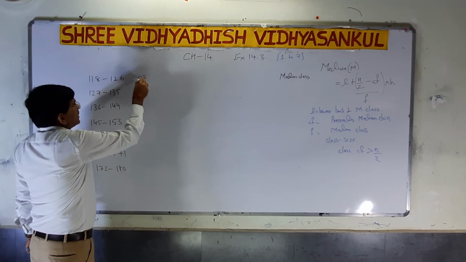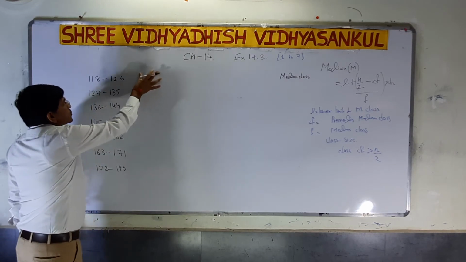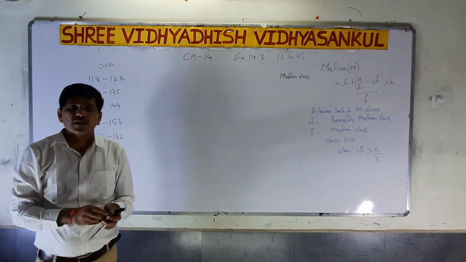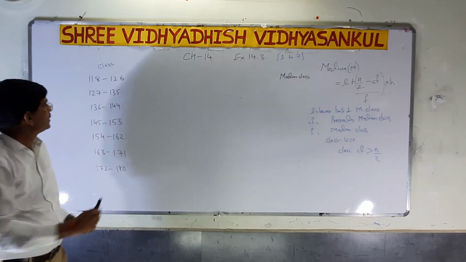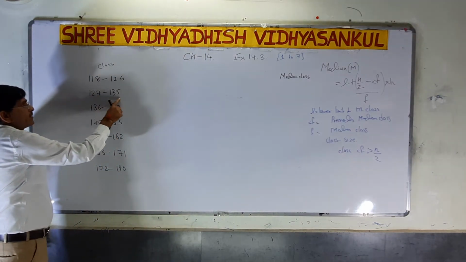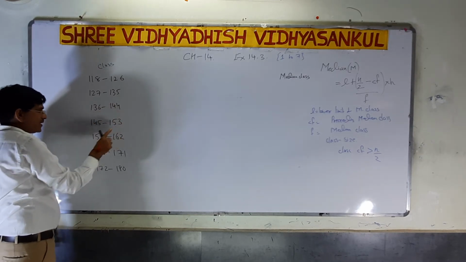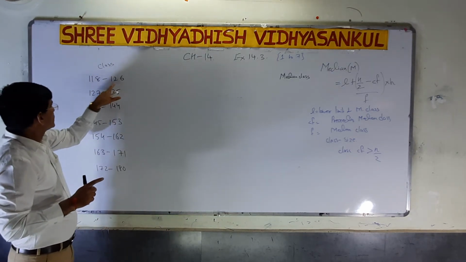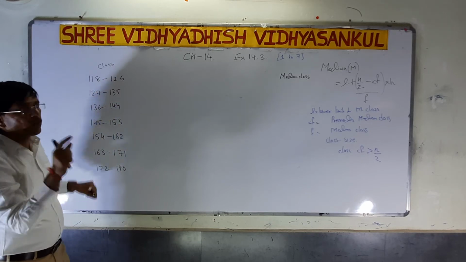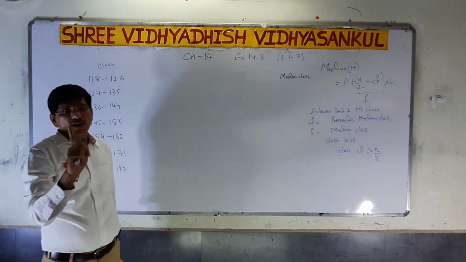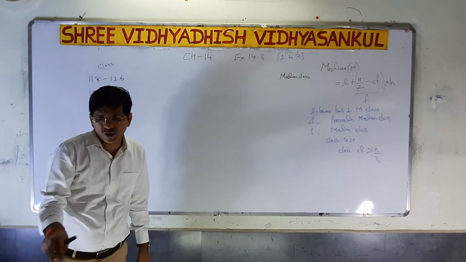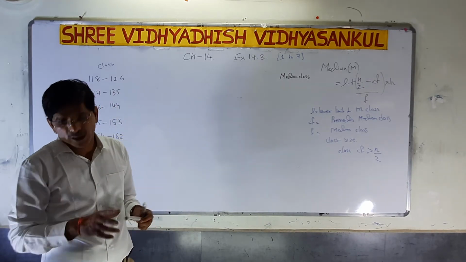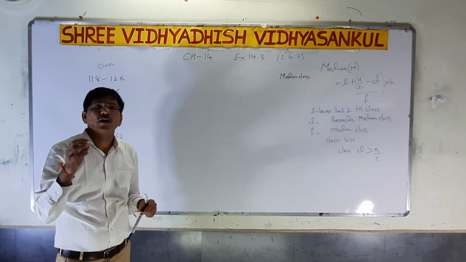Okay. So here the class is given and it is not in continuous form. What is our first target? To make it continuous. 118 to 126, 127 to 135, 136 to 144, 145 to 153, 154 to 162. So between them one blank is there. 118, 126. Now 127. So between them a 0.5 difference is there. So what we have to do is make a continuous class. First make the class continuous by subtracting 0.5 from the lower limit and adding 0.5 to the upper limit.